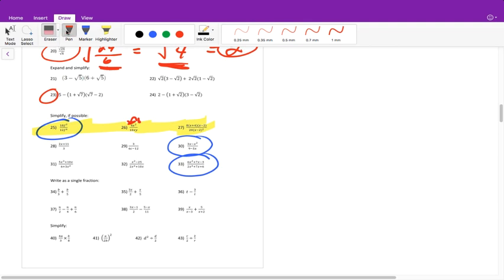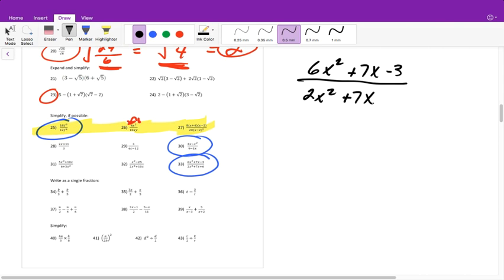All right, the next one I'm going to do is we have 6x squared plus 7x minus 3 over top of 2x squared plus 7x plus 6. All right, so once again, these are being broken apart by addition or subtraction, so we need to factor. So for this one, since we have a trinomial, we're going to factor it using the x method. 6 times negative 3 is negative 18. The number in the middle, remember, always drops to the middle. So numbers that multiply to negative 18 and add up to 7 will give me 9 and negative 2.